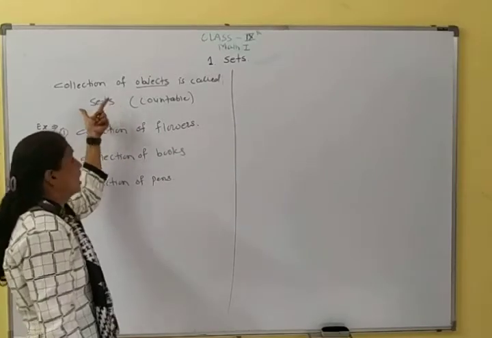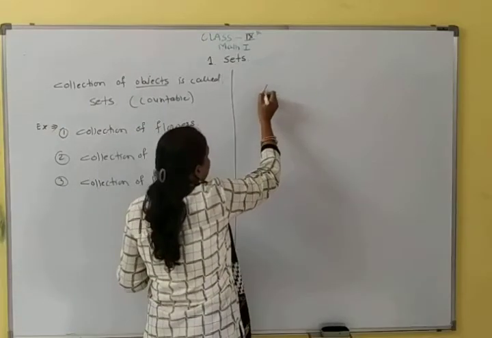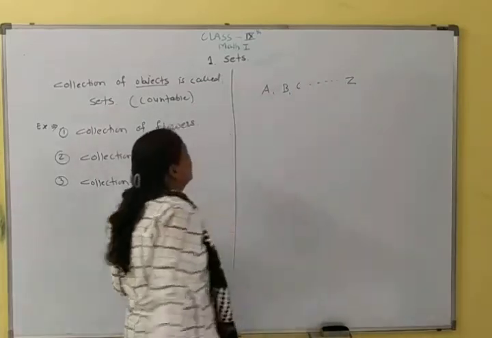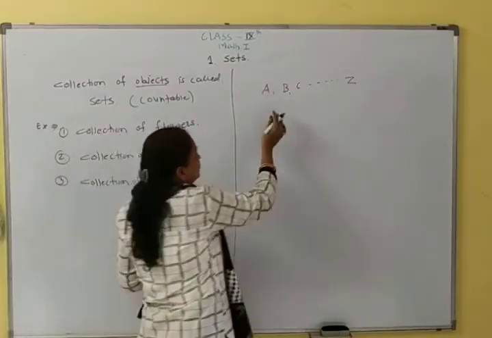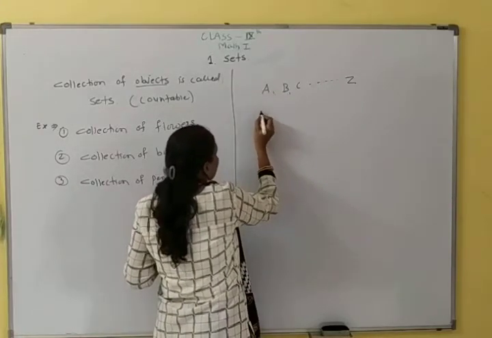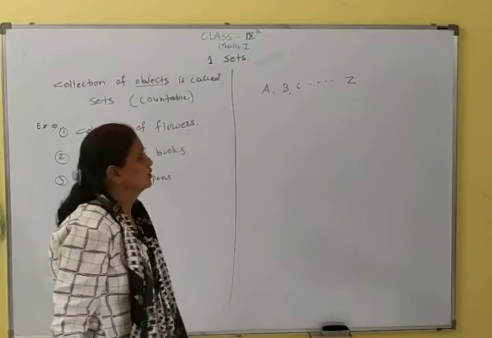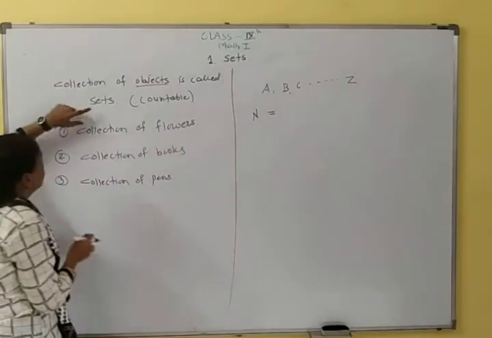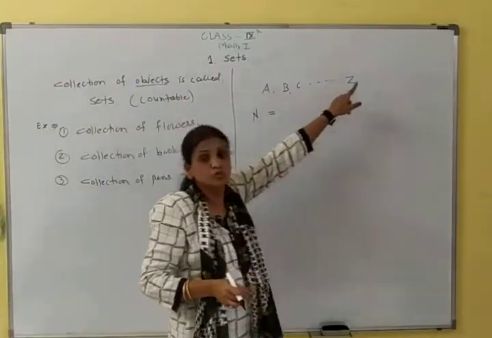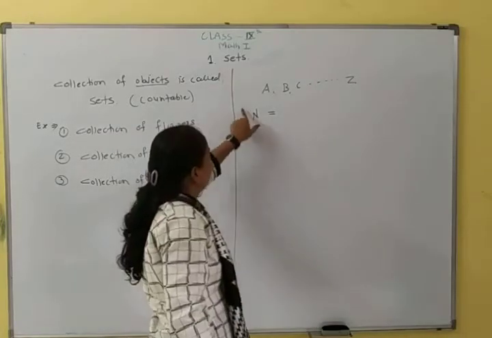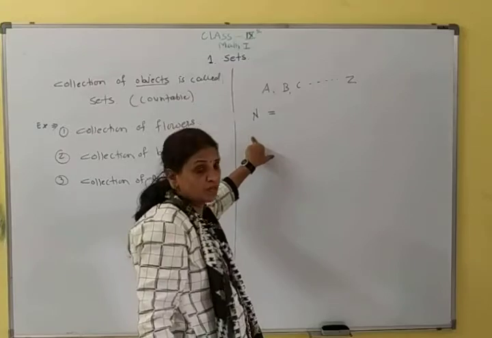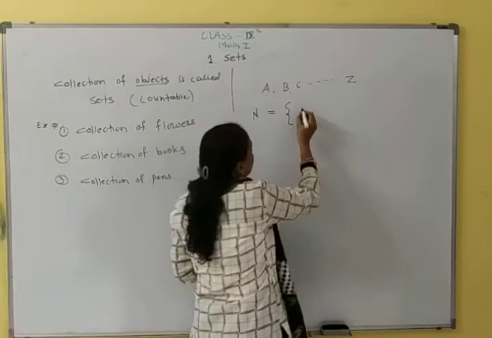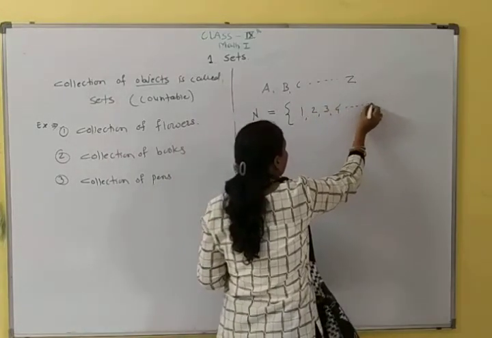Sets are denoted by only capital letters A, B, C up to Z. For example, the set of natural numbers is denoted by capital N. A set is written only in curly brackets. So the set of natural numbers is 1, 2, 3, 4, 5 and so on.